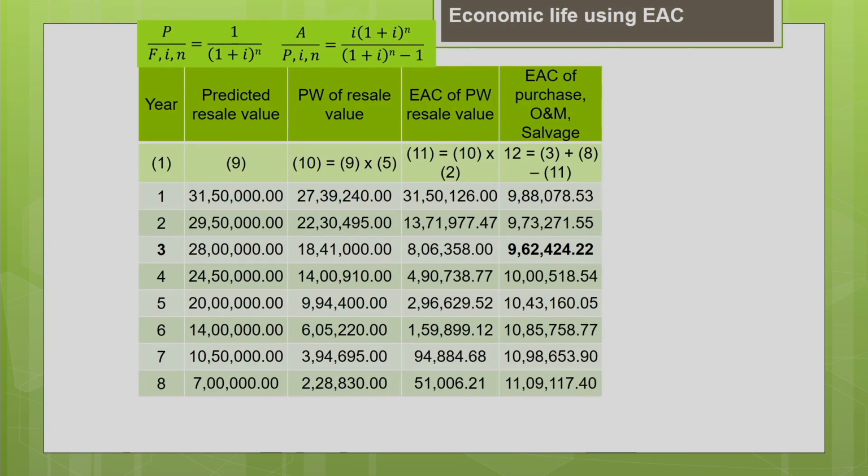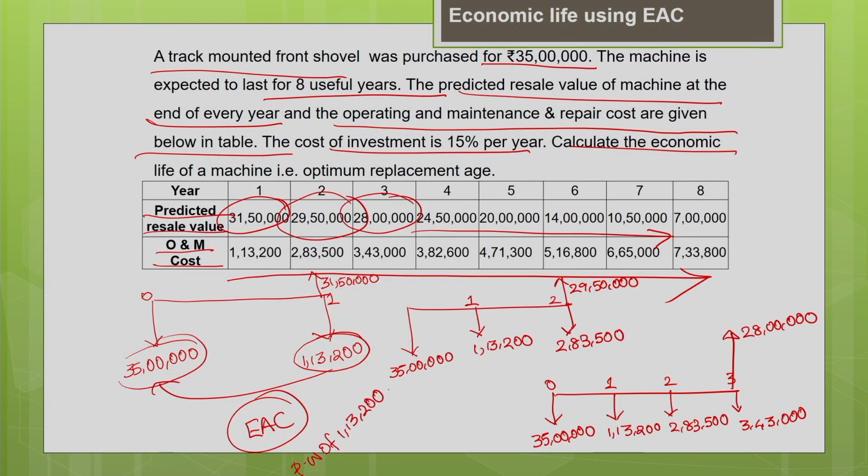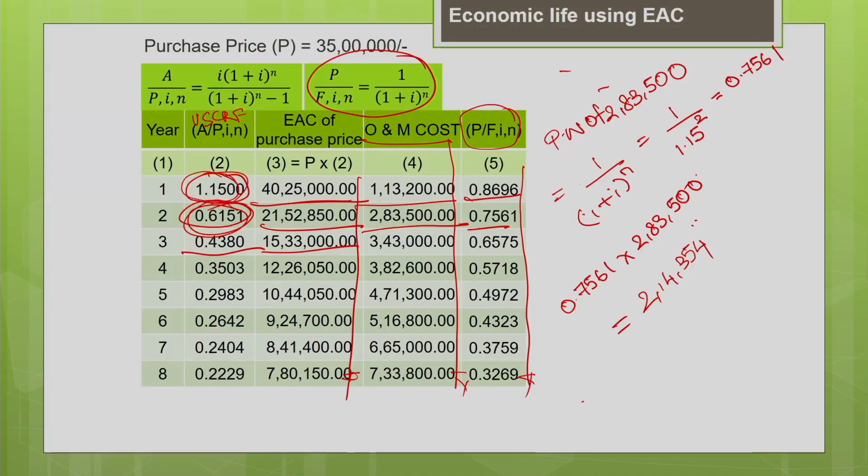Now, let us find the equivalent annual cost of the resale value, that is your salvage value. Let us go back to the cash flow diagram. This is the salvage value which occurs at the end of year 1. You can directly convert it into equivalent annual cost using the uniform series sinking fund factor, or the other method is to find its present value. You convert this future cash flow into T equal to 0 using the present worth factor, then convert it into equivalent annual cost using the capital recovery factor. Either of these approaches you can use. We are going to follow the second approach.